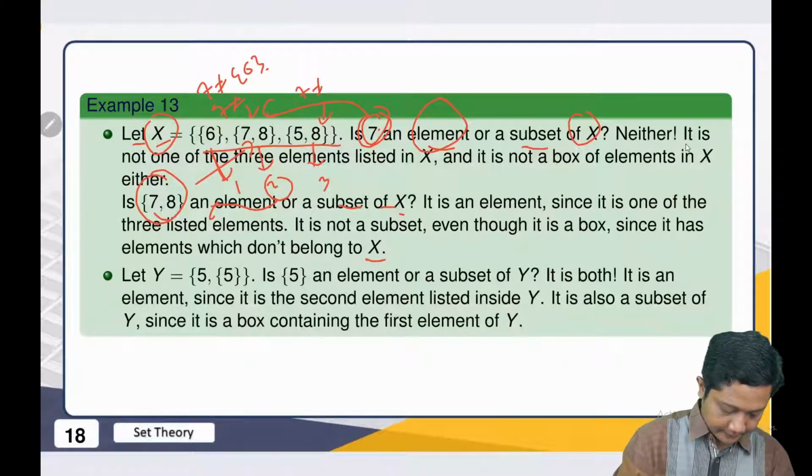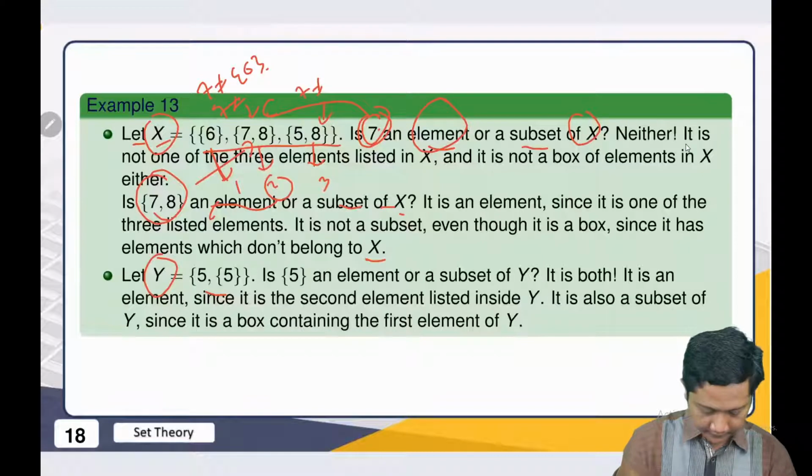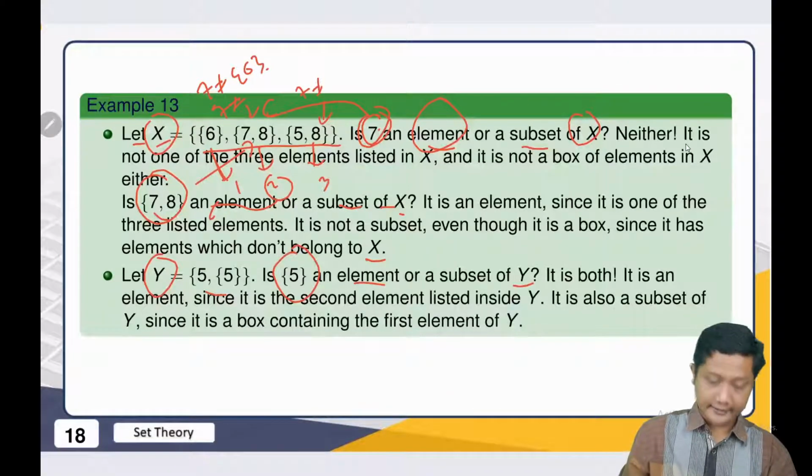And another example to make it more clear: we have this set containing 5 and the set of 5. Is it an element or a subset of Y?